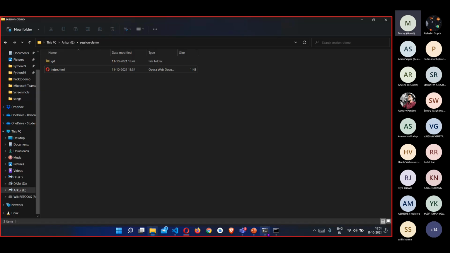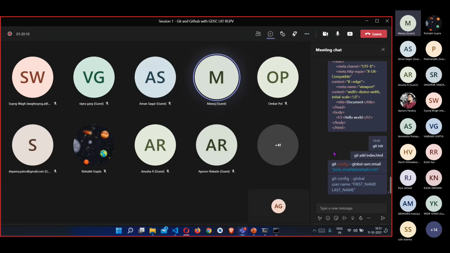Sir, I added it, but while I do git version, it showed the version. But when I added that git config global username, it doesn't show anything, but it still shows that users HP. It doesn't show my name.